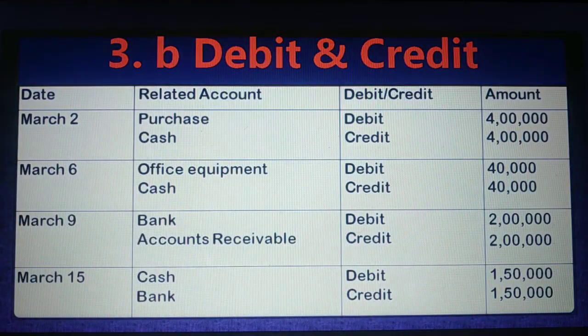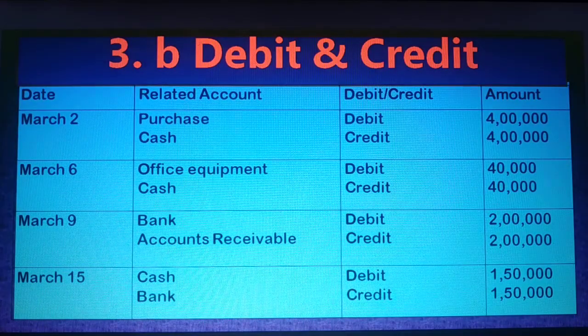Dear student, our next requirement, debit credit. That means we have to find out debit and credit. For determining debit and credit, we need to make 4 columns: date, related account, debit credit, and amount. In the first column, we will write the date, then the related account with the transaction, then which account will be debited, which account will be credited, and last we will write the amount.